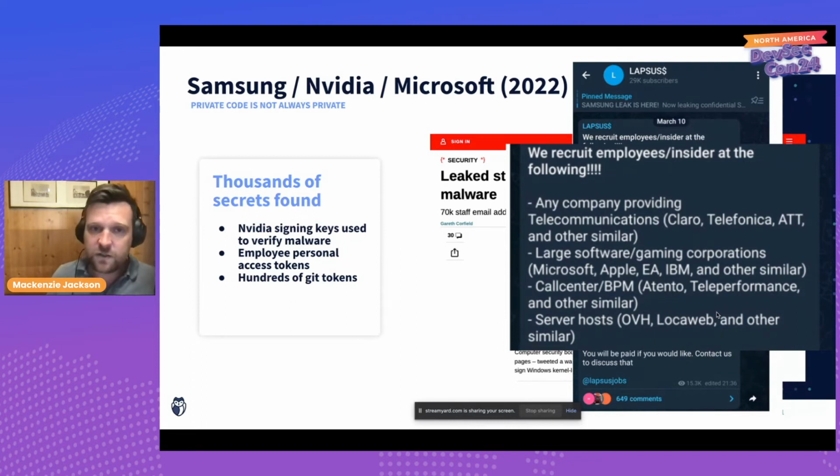Your engineers obviously do, your developers, your product managers probably do, your team leaders do, and even your interns would. So if someone's trying to access your company, should they try and attack the secrets management software, which would be near impossible? Or do they try and find a disgruntled employee, an intern that's had a bad day, and give them a couple of grand so that they can access their private source code? Well, that is exactly how Lapsus was able to breach and find secrets inside some of the largest companies that we have.